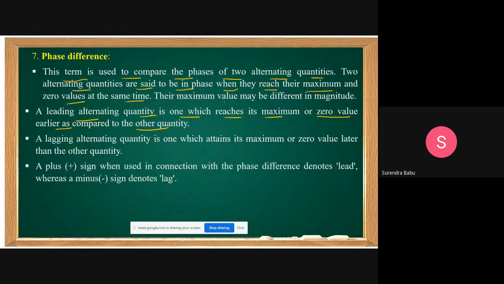The name itself, lagging, leading. A lagging alternating quantity is one which attains its maximum or zero value later than the other quantity, later than the reference quantity. A plus sign when used in connection with the phase difference denotes lead, whereas a minus sign denotes the lag. Clear, friends? Understand? Any doubt? Yes, for example, I'm giving one example here.